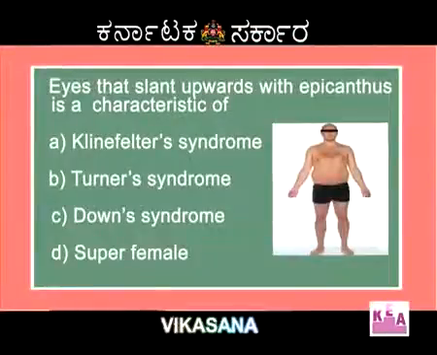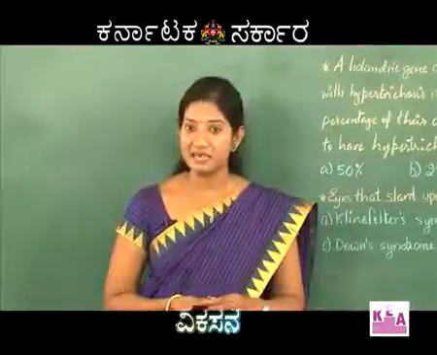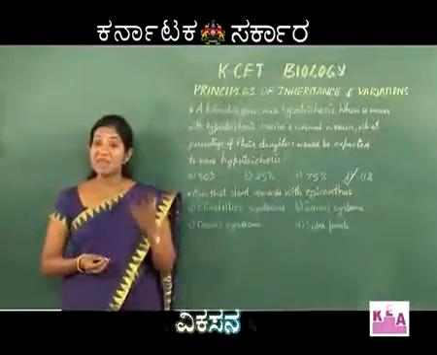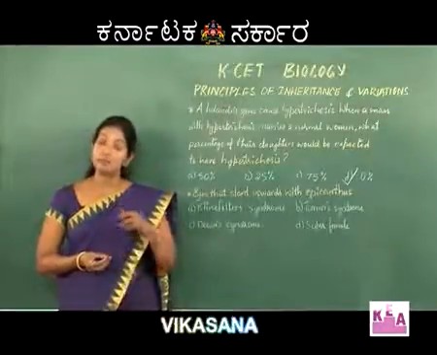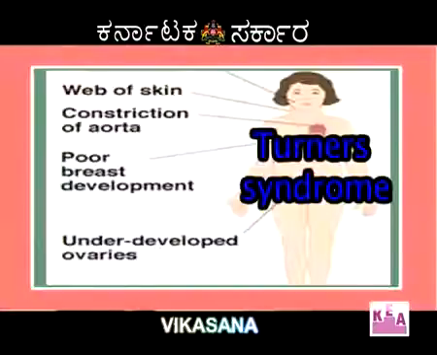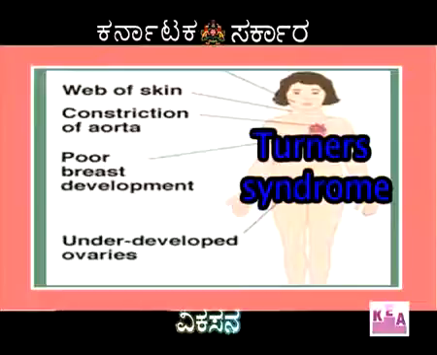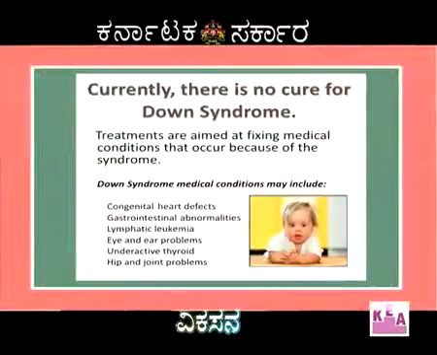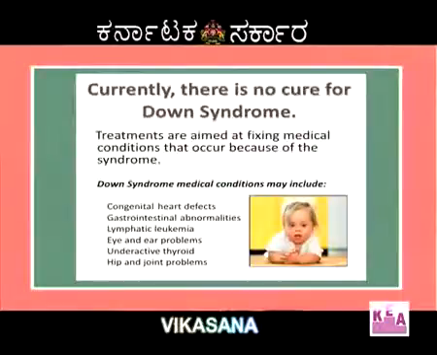Klinefelter syndrome is nothing but a sterile male. He will not show the presence of main male characteristic features, but instead he will show female secondary characteristic features. Turner syndrome is a sterile female, where she will show secondary male characteristic features. Down's syndrome, we are aware, is a trisomic kind of disorder where the person who